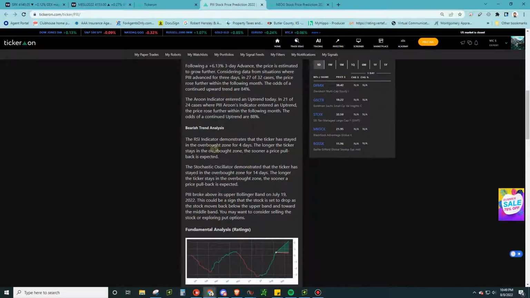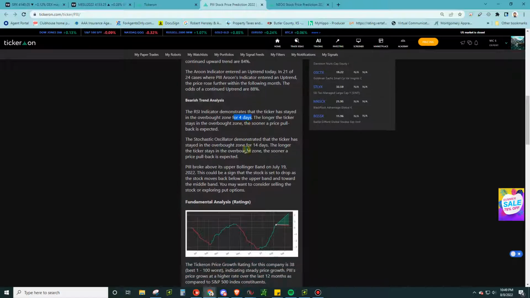Bearish. You got the bearish signals coming in. RSI indicator, which I personally think is garbage. But if you're an RSI indicator type of person, you got the analysis here. So basically demonstrating that the ticker has stayed overbought for 4 days. There's no statistics here for the bearish, so I wouldn't even think about considering this. In 4 days, 5 days, how long can RSI stay overbought? Everybody that has been trading for a while knows that RSI can stay overbought for very long periods of time. It's more of a momentum indicator versus an overbought, oversold. That's a myth in my opinion.